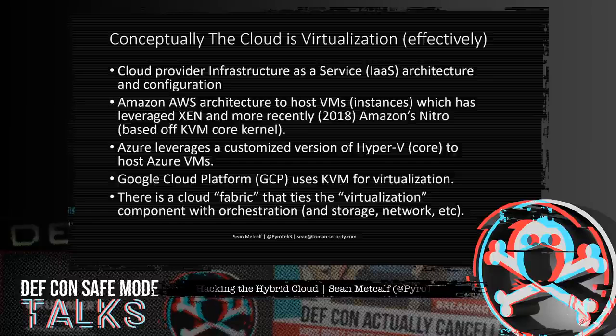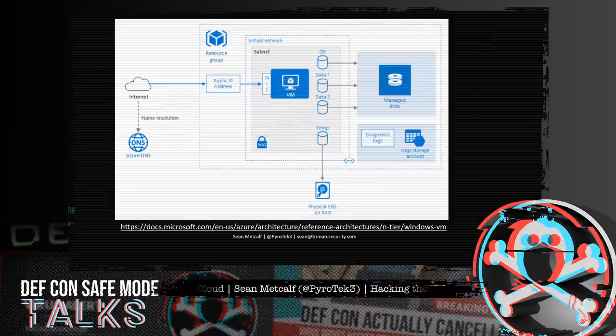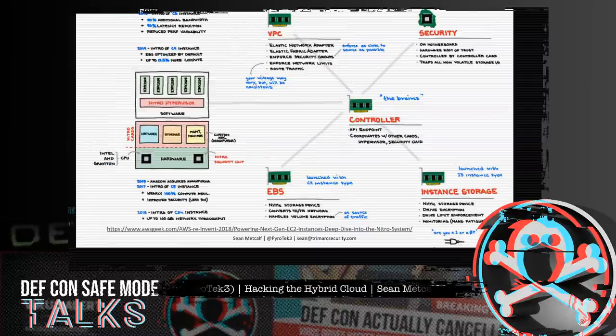Now, there is a cloud fabric that ties the virtualization elements together with orchestration, which is what makes the cloud the cloud. So this diagram shows Azure IaaS with a VM and related components. This is similar to on-prem virtualization. And Amazon's Nitro is pretty cool. The Nitro hypervisor can take advantage of Nitro optimized hardware, including a Nitro security chip. Any instance created prior to Nitro is still running Xen.